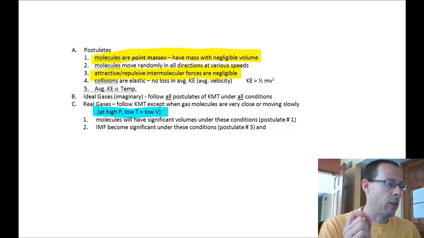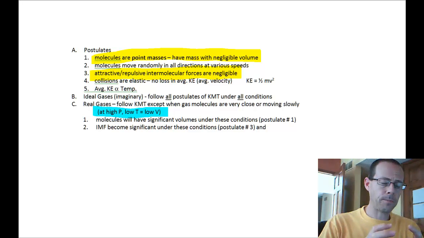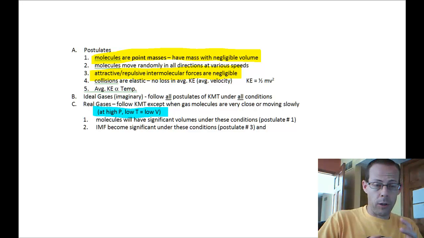So they are really close together when the pressure is really high. So when pressure is high, that means volume is low, so they're compressed really close to each other. So when they're close to each other, what's true about their attractions between particles? Well, if they're close, they're not only going to have attractions because they're really close to each other and they're